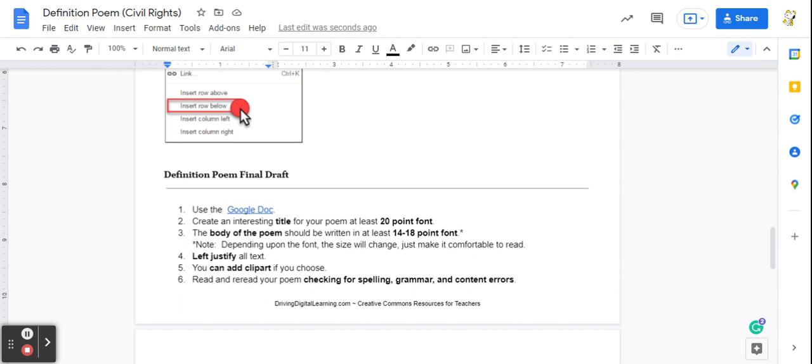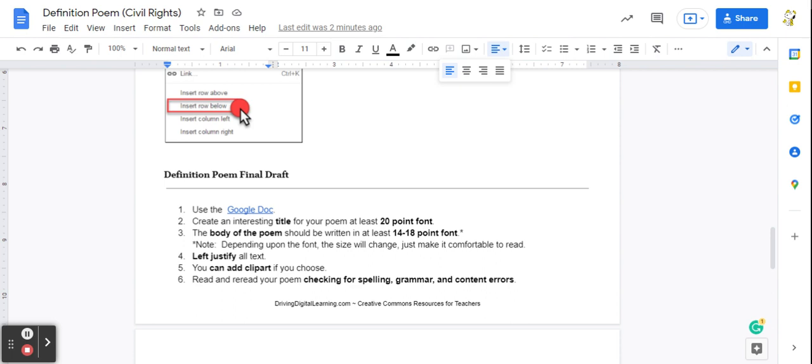Everything stays left justified, and left justified looks like this. Up here is your align button. If you click the arrow, it is the natural standard way that it is always set up on Google Docs anyway, so you wouldn't have to change anything. If you want to change a font, you would click over here where there's a font. And remember, if you are selecting a different font, make sure that you are choosing a font that is legible and comfortable to my eyes. Because remember, I am the reader. And here is the font size.